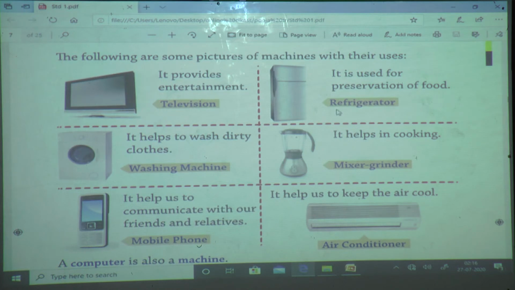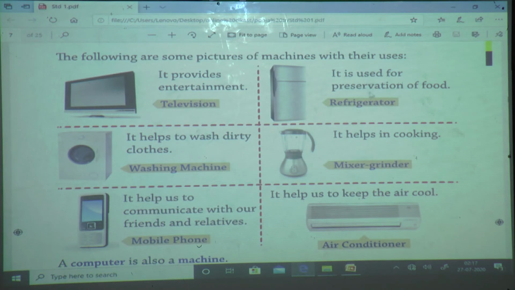Next, a refrigerator. What is this? Refrigerator. We also call it a fridge. What is the use of this refrigerator? Why are we using the fridge? Yes, for storing milk and vegetables. Good.